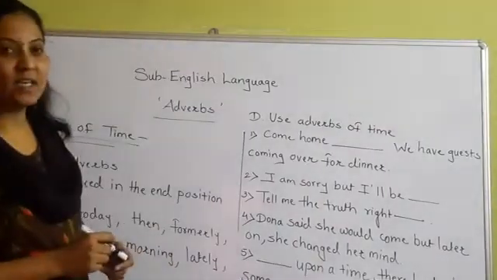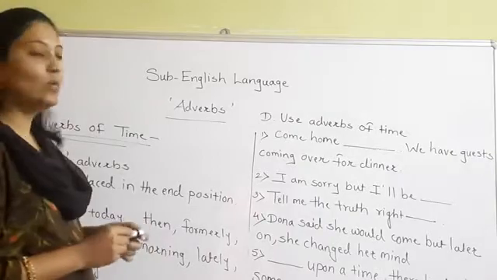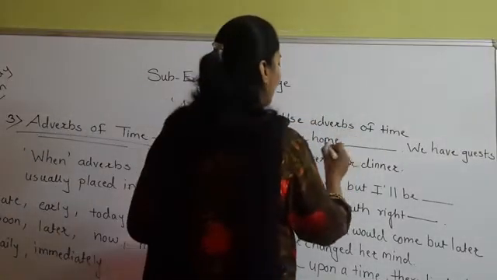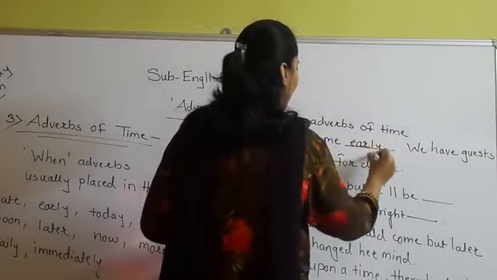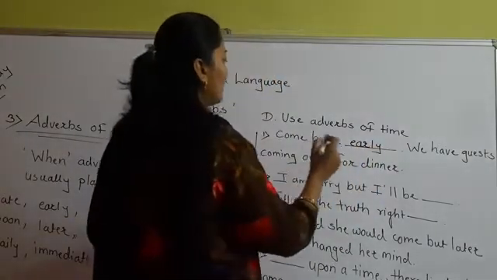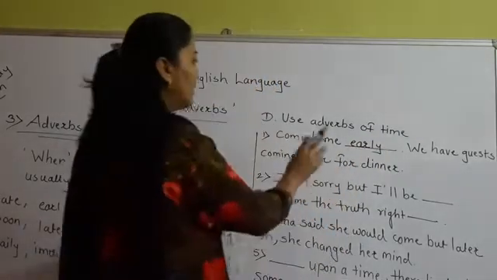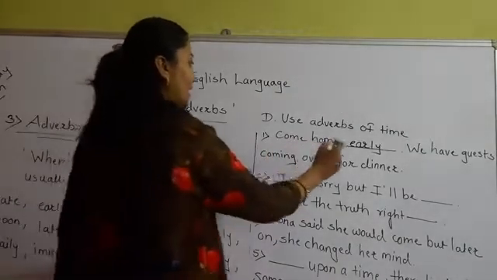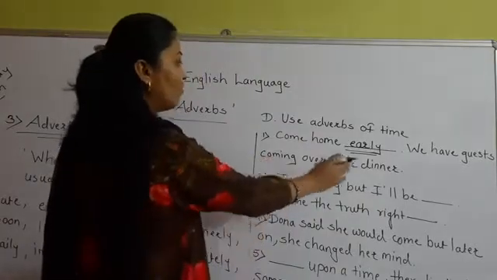So we can say come home soon, or come home early. Both the words we can use here. Or we can also use here come home soon. But we are using here early. Come home early. You have to underline this word. We have guests coming over for dinner.